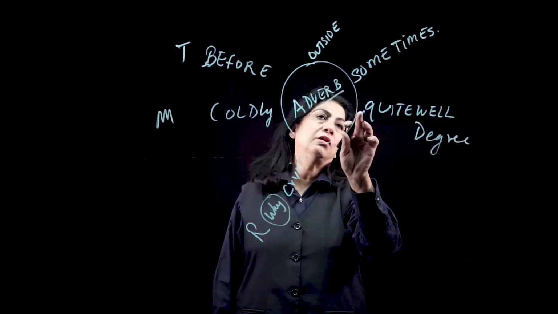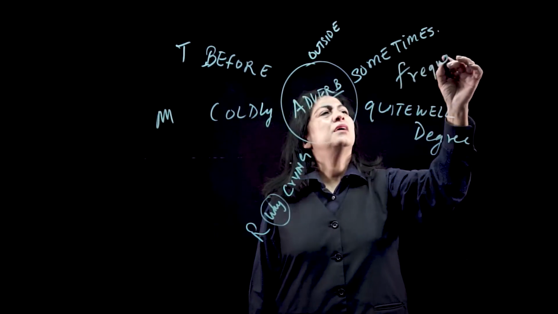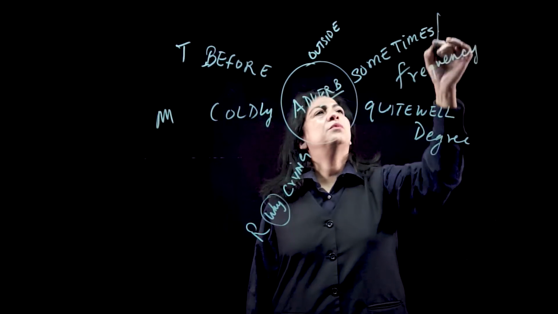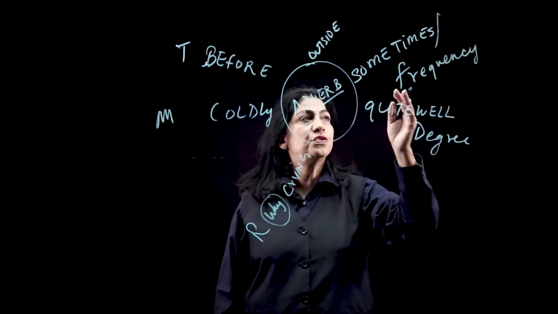Here quite well is the degree, how the work was done. How did they do the work? Quite well. Sometimes is frequency. When, how often is that work done? Is it done sometimes, rarely, all the time, always, usually?